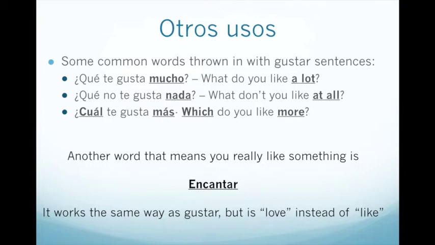Another word that means you really like something is encantar. It works the same way as gustar, but is more to say to love instead of to like something. For example, instead of saying me gusta, you can say me encanta.